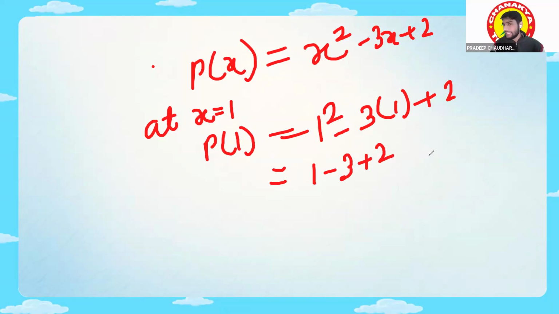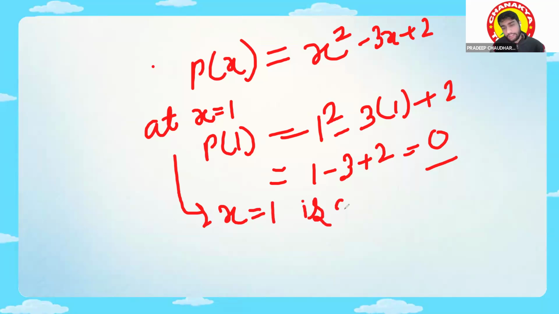So is it 0? 1 plus 2 is 3, 3 minus 3 is equal to 0. So yes, we will say that x is equal to 1 is the zero of P(x). Is it clear, guys? Yes, sir.